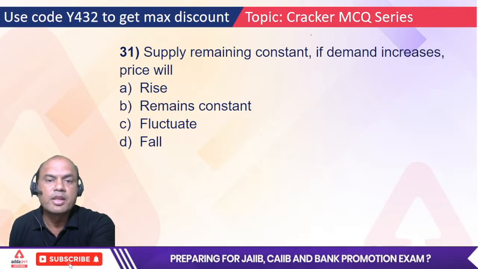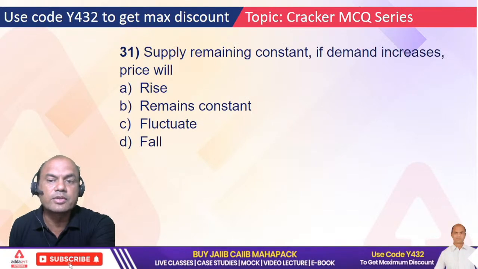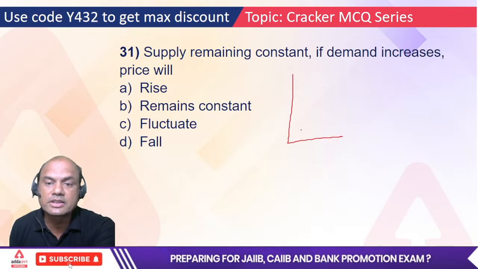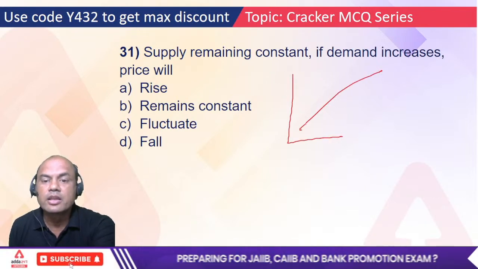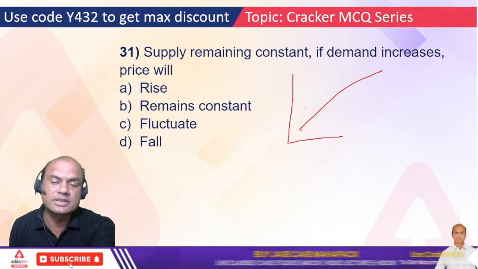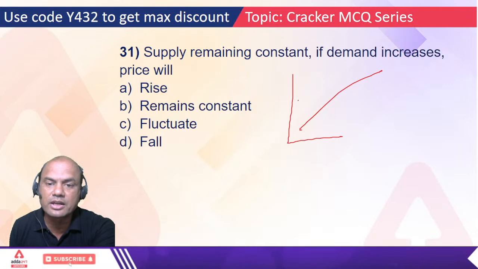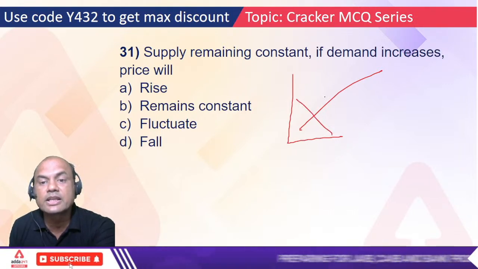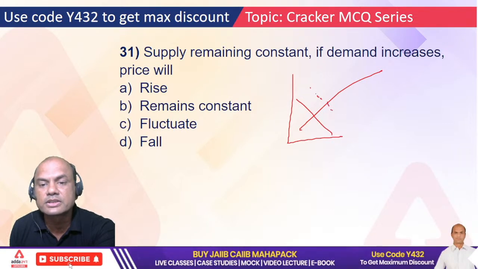Next: supply remaining constant, if the demand increases, price will... So now what do you say? Supply remaining constant. See, this is the supply curve. Now this is constant, it is going on a straight curve. If the demand increases, the demand curve is over here; first it is over here, now it increases, so it is next over here on this side.